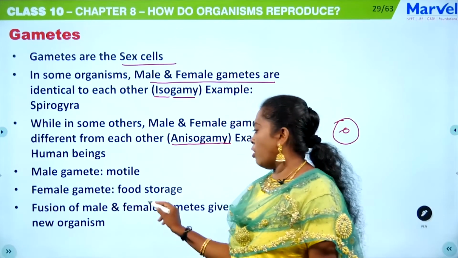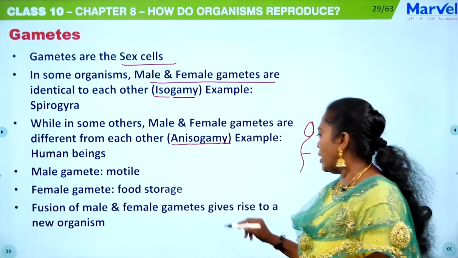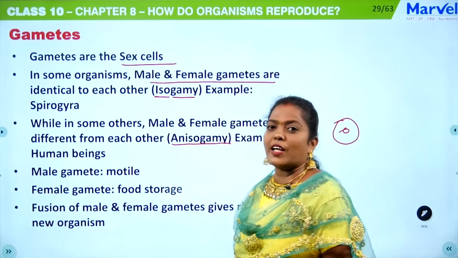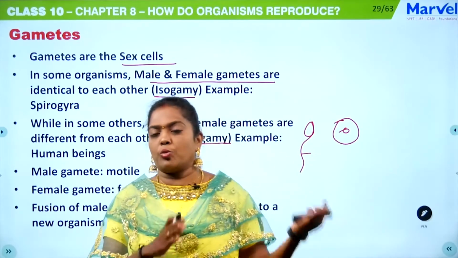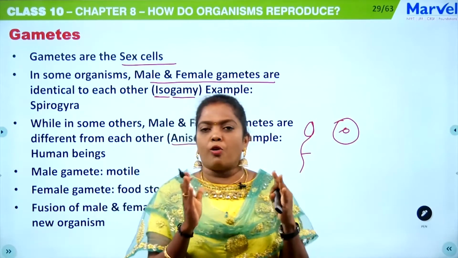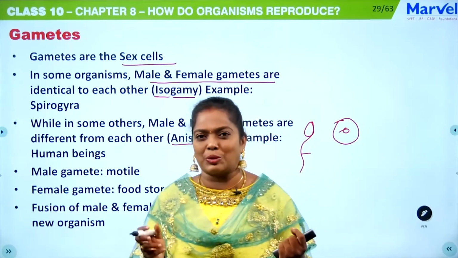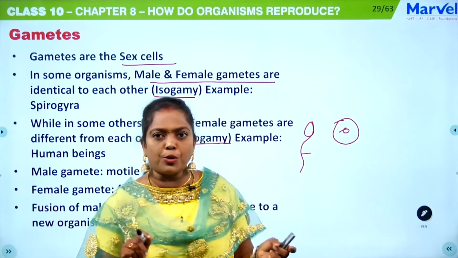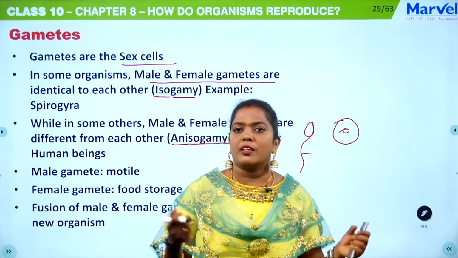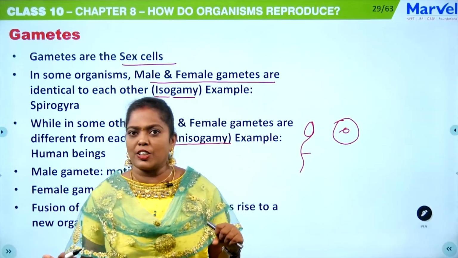The fusion of male and female gametes is known as fertilization, and that will result in the formation of a zygote. You should know the terminology, students. When I say fusion of male and female gametes, the process is fertilization.